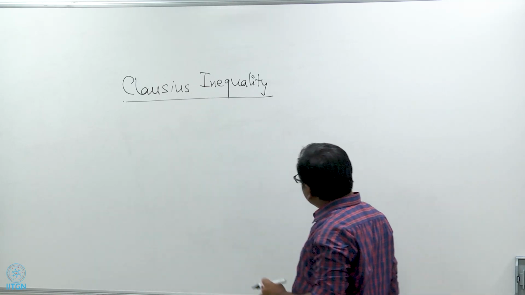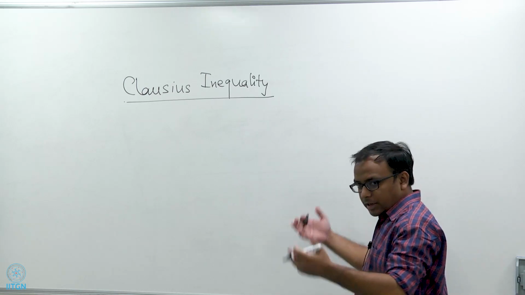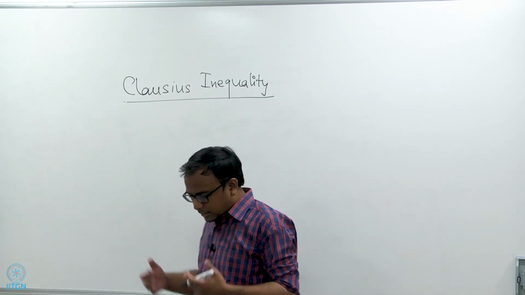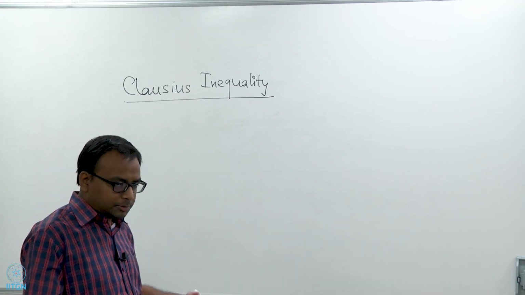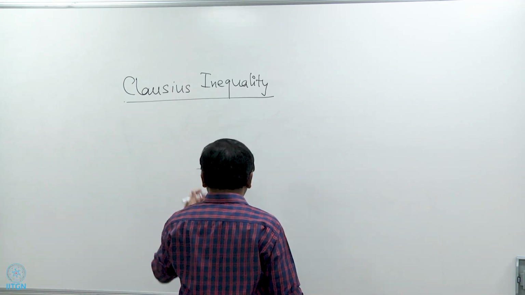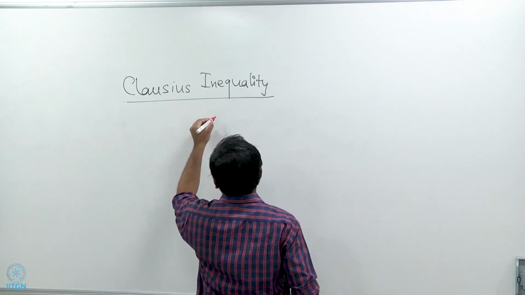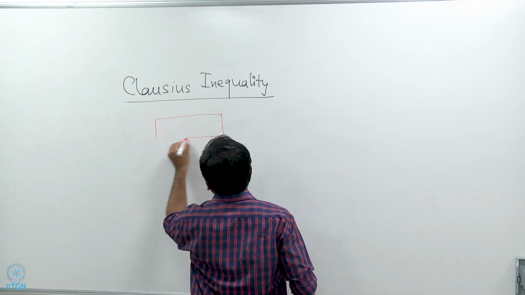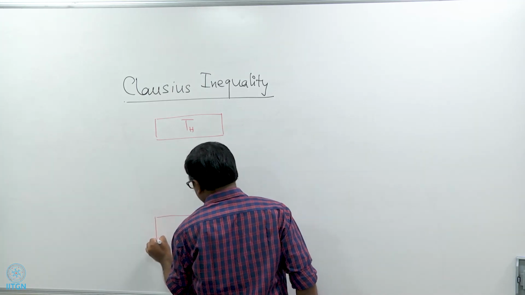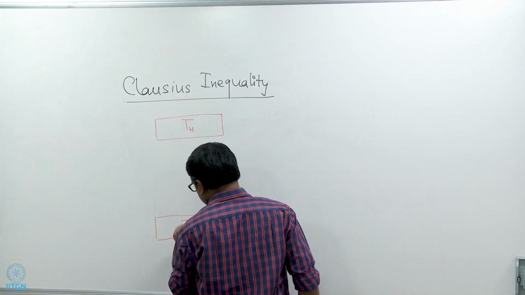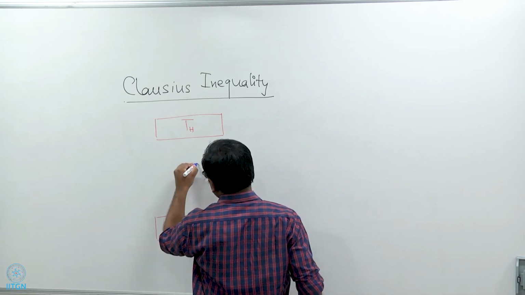So, to prove this, what is Clausius inequality? Let us take a heat engine. Before I state this, I think it is much better if I just derive the Clausius inequality and then do the subsequent discussions. So, let us take a typical heat engine that we have been considering so far. You have a high temperature reservoir, let us say at temperature TH, and you have a low temperature reservoir or a sink at temperature TL, and you have placed a heat engine in between, right.